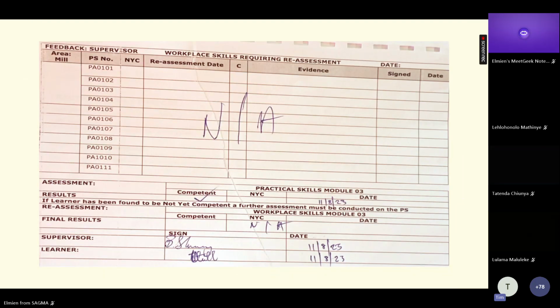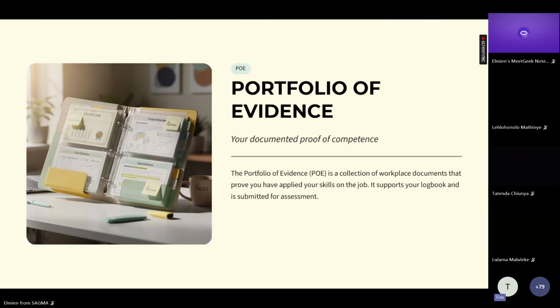And again, you will get a form like this. You tick competent, you put the date, your supervisor must sign, you must sign, and the date that you were found competent must be filled in. All right, now the biggest challenge for all students is a portfolio of evidence, but it shouldn't be a challenge. It's actually quite a simple process.